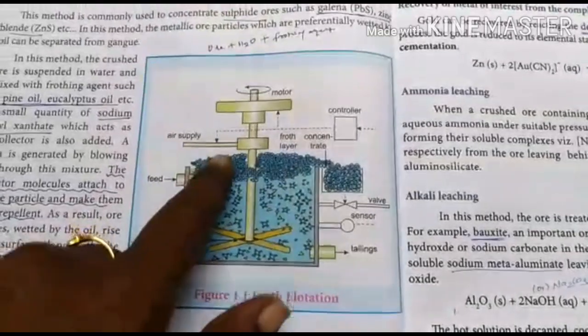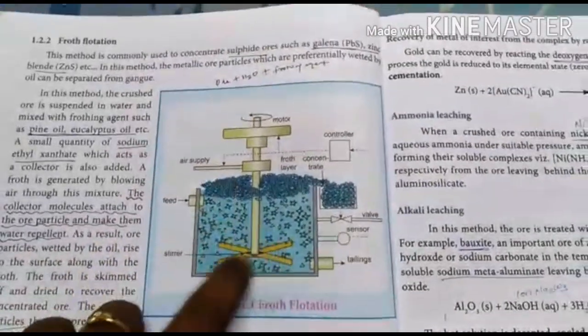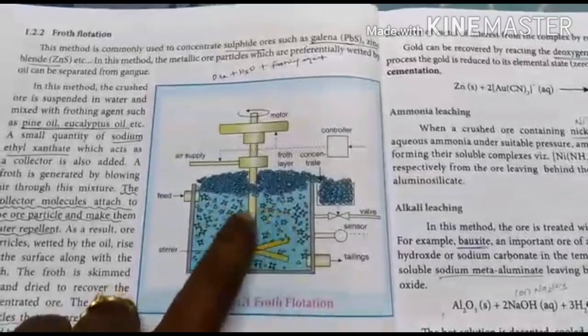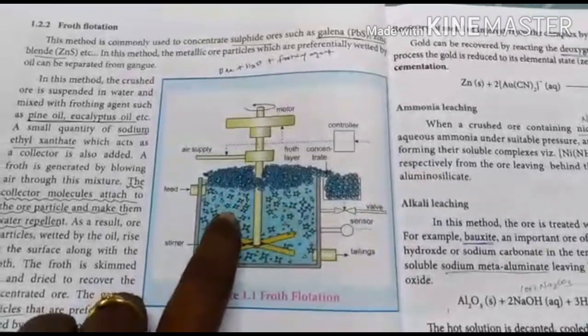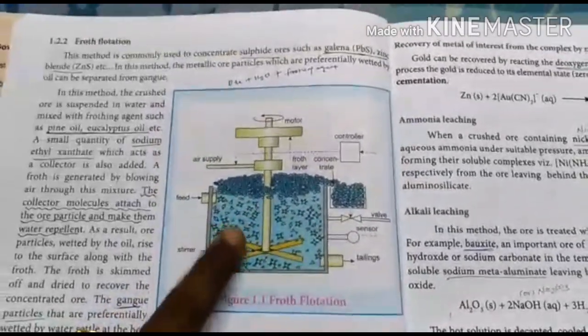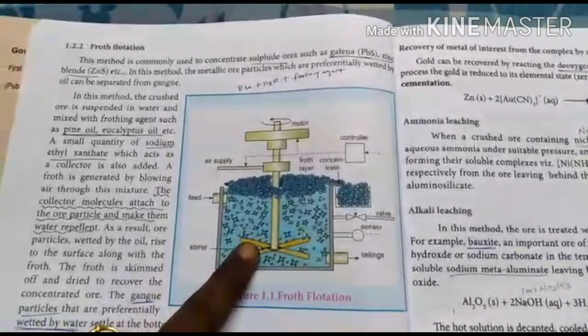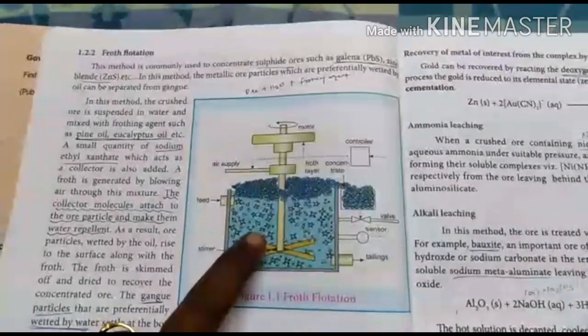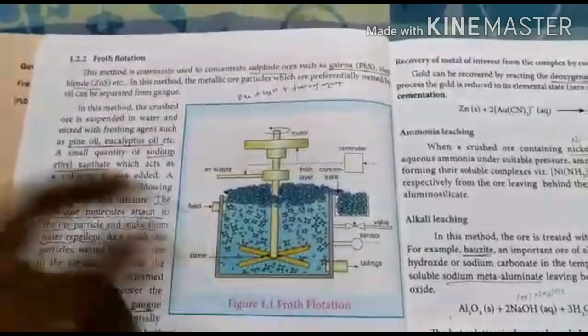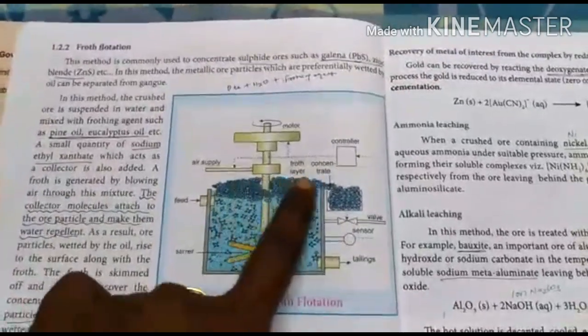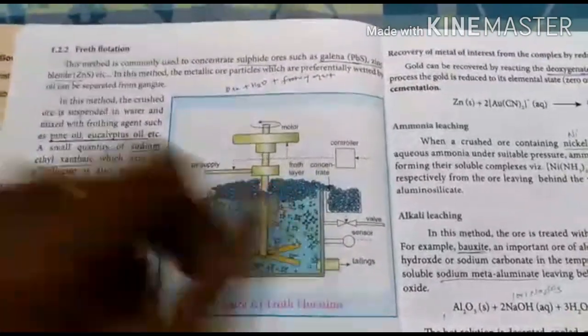This is water repellent, so it does not mix with water. These are all the impurities. The impurities settle down at the bottom because they are wetted by water, and the ore particles are wetted by the oil, therefore they form a froth here.